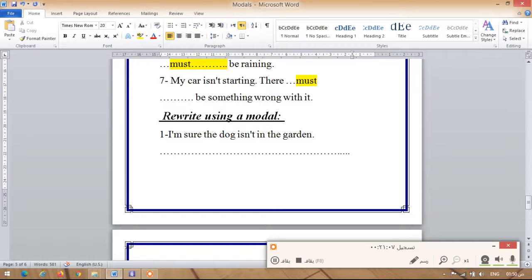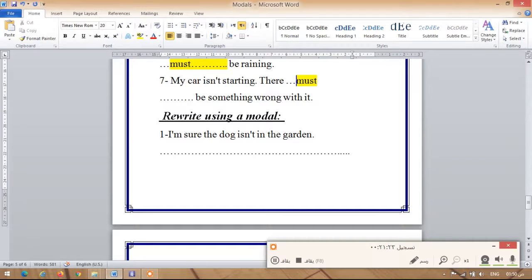When I'm sure that something didn't happen or something isn't true, I'm gonna say that the dog can't be in the garden, right?